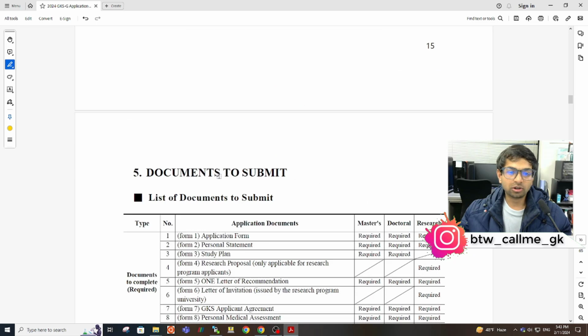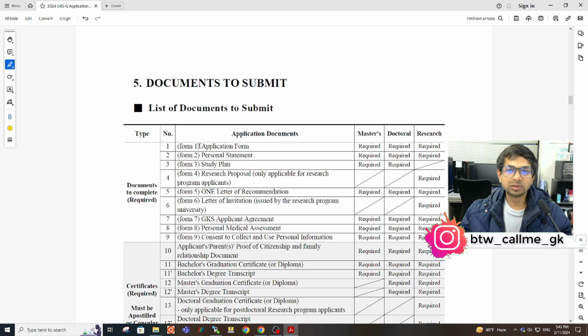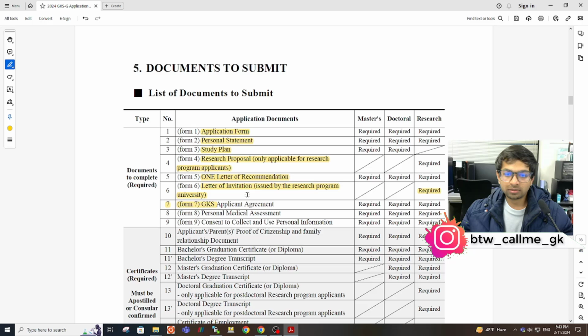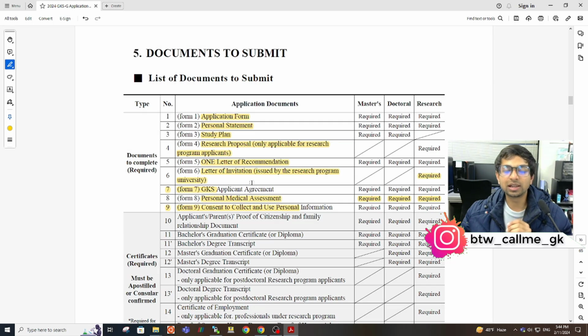Now moving ahead, the documents. This is pretty much the same as last year. You have the application form, personal statement, study plan, and research proposal. This is not required for master's and doctoral degrees. And this is a letter of recommendation. Only one letter of recommendation is needed. Then this one, application agreement. Then personal medical assessment. These are pretty self-explanatory documents. You just have to check these things and fill them in, and then just submit it.